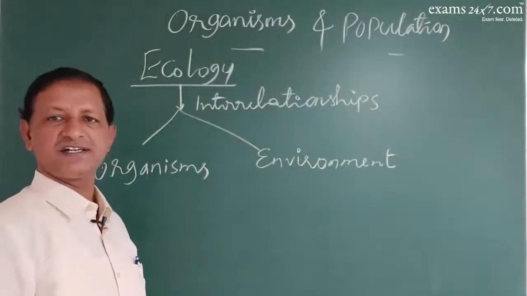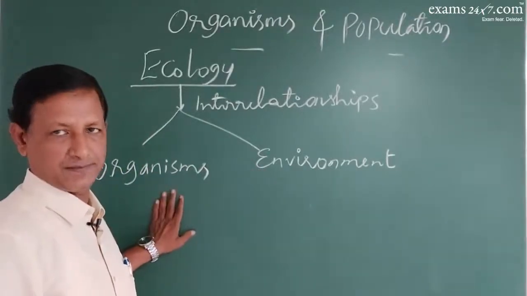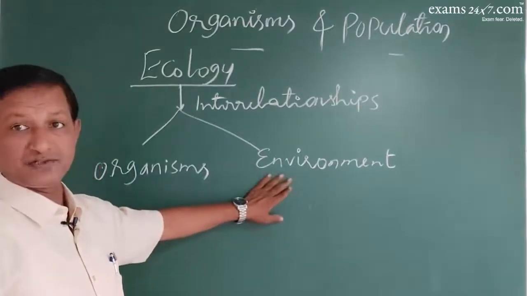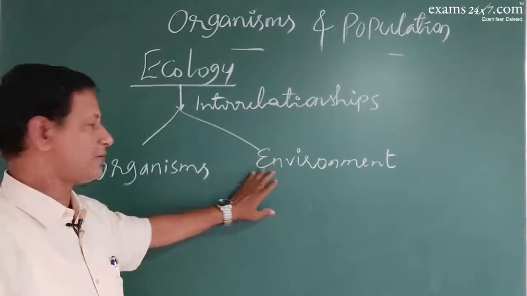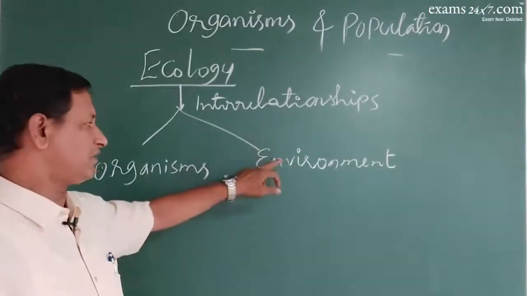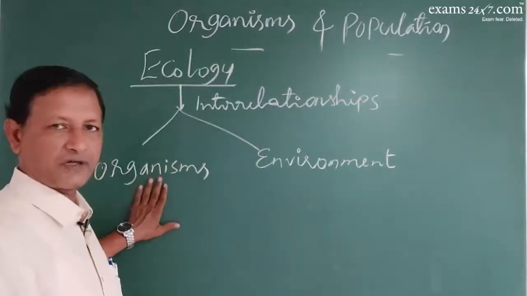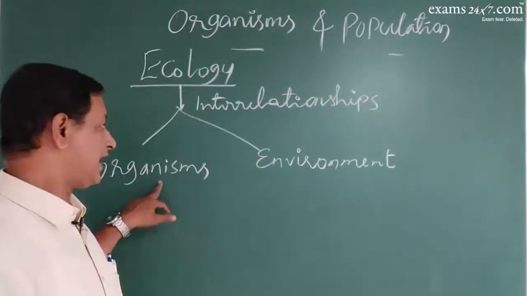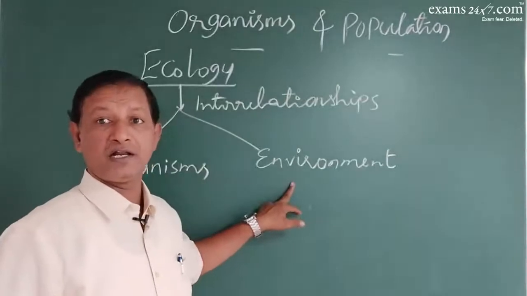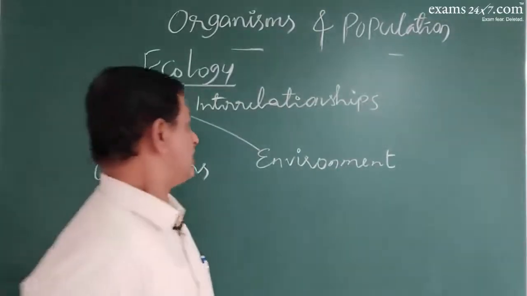So there is a relationship between the environment and the organisms they live in. If the environment is not favorable, organisms can never exist at all. That is why the environment has to be favorable for the growth of organisms. In turn, they also should keep the environment healthy so that they can live long.